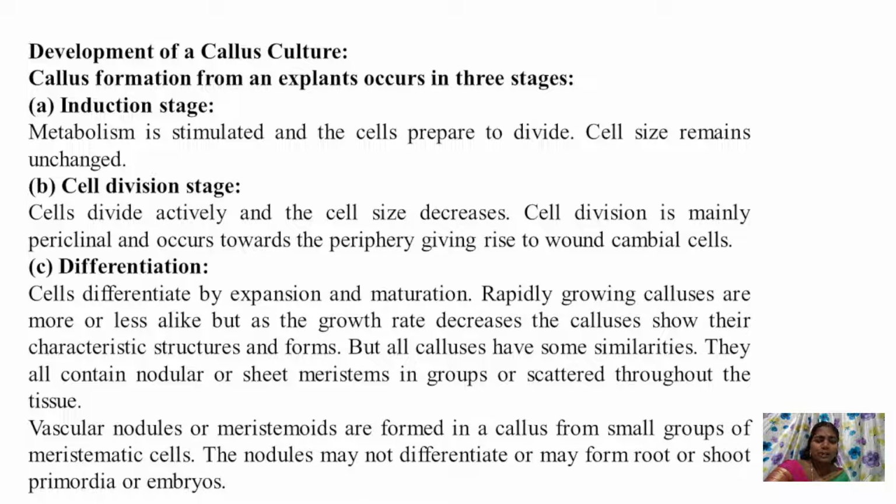That means when you inoculate the explant, it has to revert back to its meristematic stage. That process we call differentiation. Rapidly growing callus cells have more or less alike growth rates, and as the growth rate decreases, the callus shows its characteristic structure and forms. But all the calluses have some similarities. They all contain nodular and sheath meristems in groups scattered throughout the tissue. The vascular nodules and the meristemoids are formed in the callus from a small group of meristematic cells, and the nodules may not differentiate, or may form root or shoot primordia or embryos.